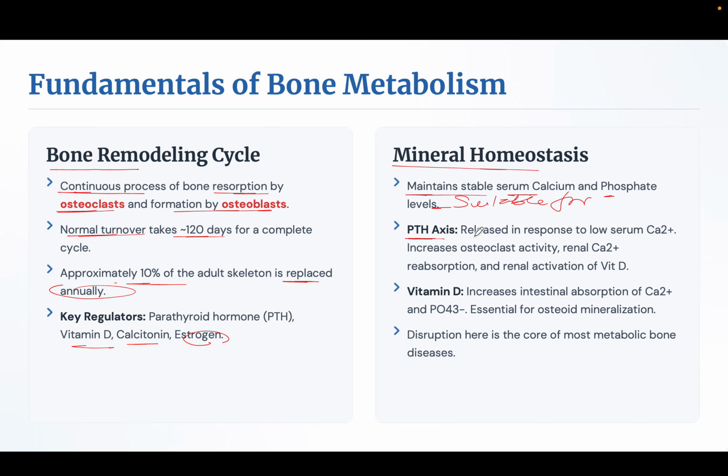So in the PTH axis, parathyroid hormone is released in response to low serum calcium. So its activity will be increased if there is low calcium. It increases the osteoclast activity, meaning bone resorption, renal calcium absorption, and renal activation of vitamin D. Vitamin D in return increases the intestinal absorption of calcium and the phosphate. Vitamin D, calcium and phosphate are essential for osteoid mineralization. So disruption here is the core of most metabolic bone diseases.